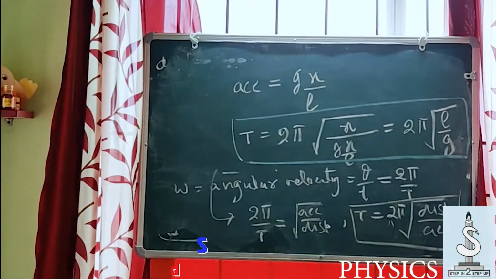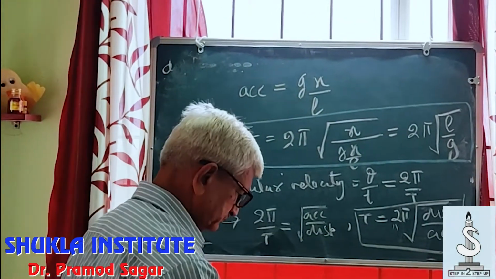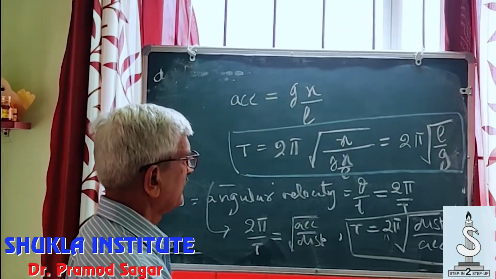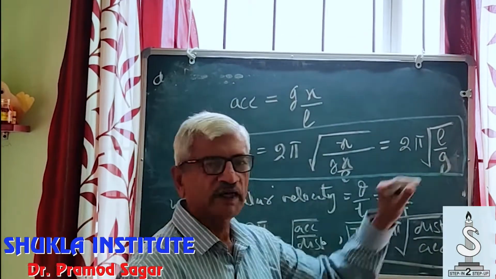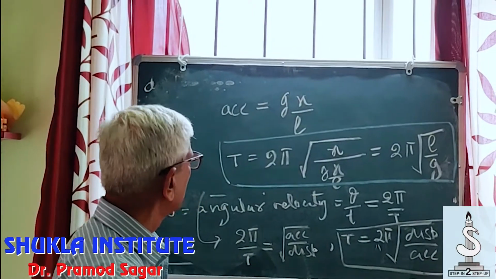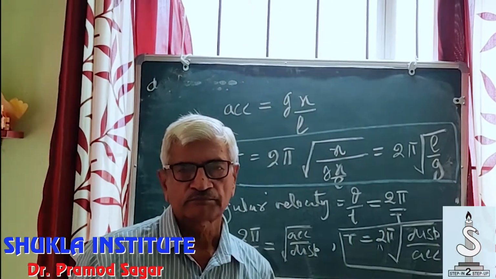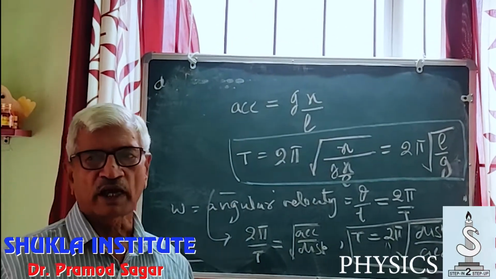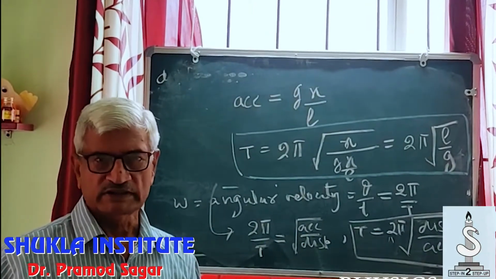This is the relation. T is equal to 2 pi under root L by g. This is the time period of the simple pendulum. We shall make use of this relation for obtaining the time period in many more cases.